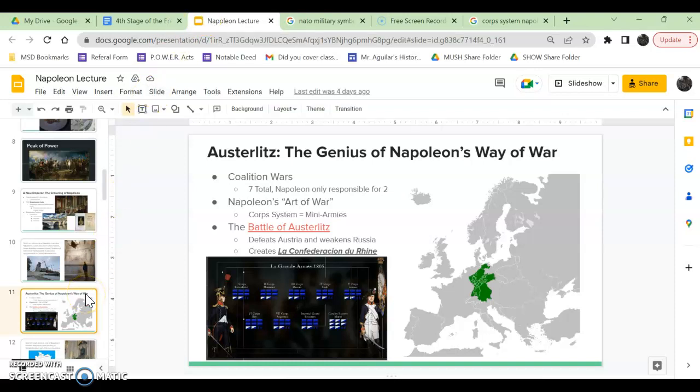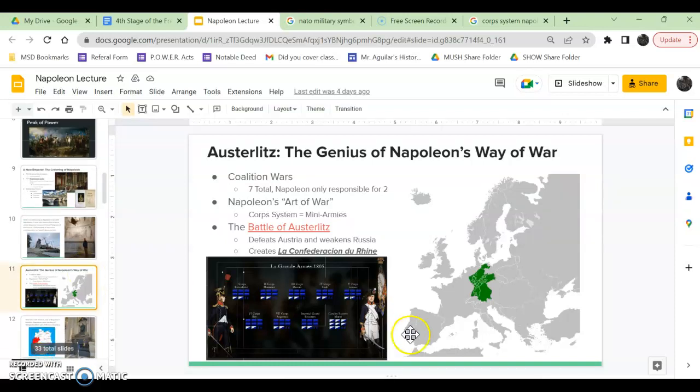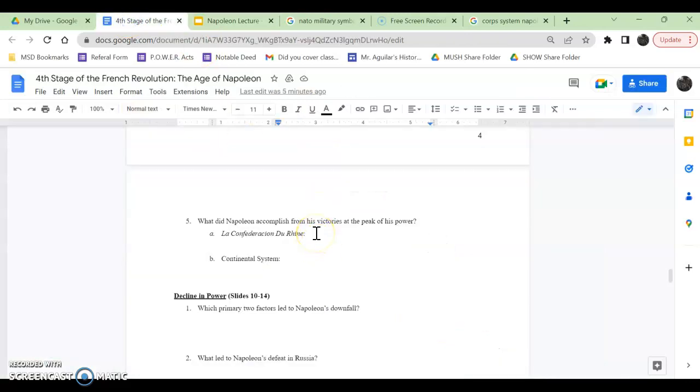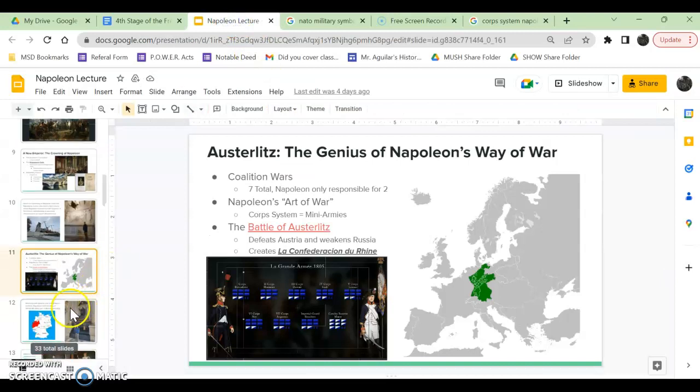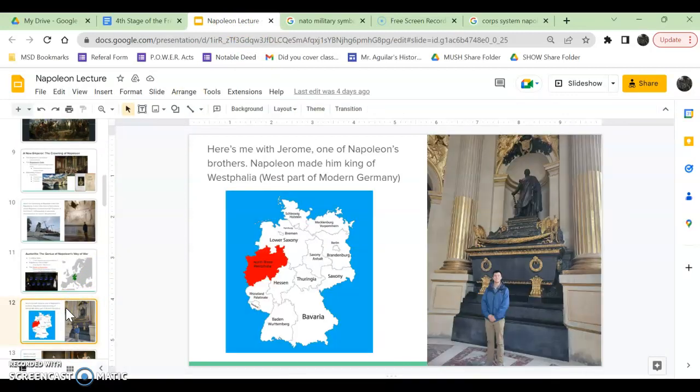So which side of the bar do you want to put it on? Hero or villain? I'll let you decide. But that is what the Confederation of the Rhine is: French client states in Germany under Napoleon's protection. Okay, so let's move on. Oh yeah, here we go. So here's some of the client states that Napoleon made, sort of puppet states.